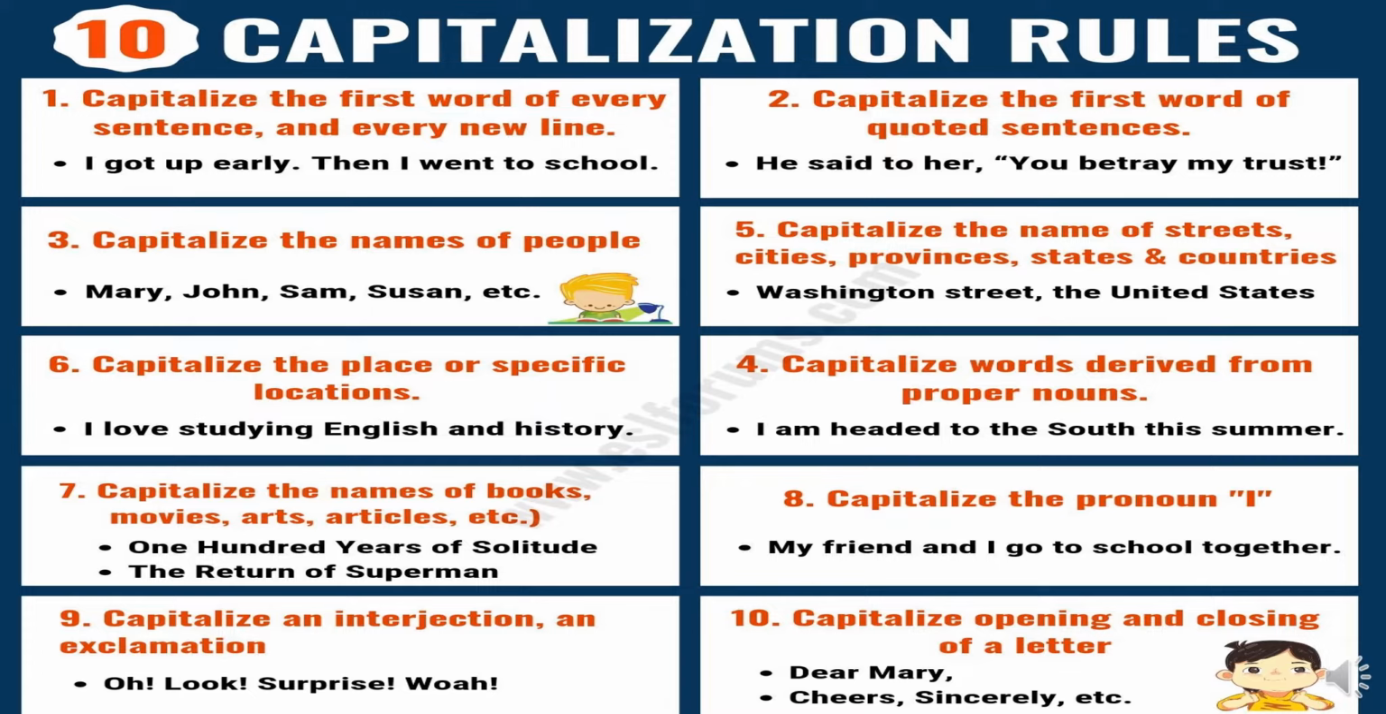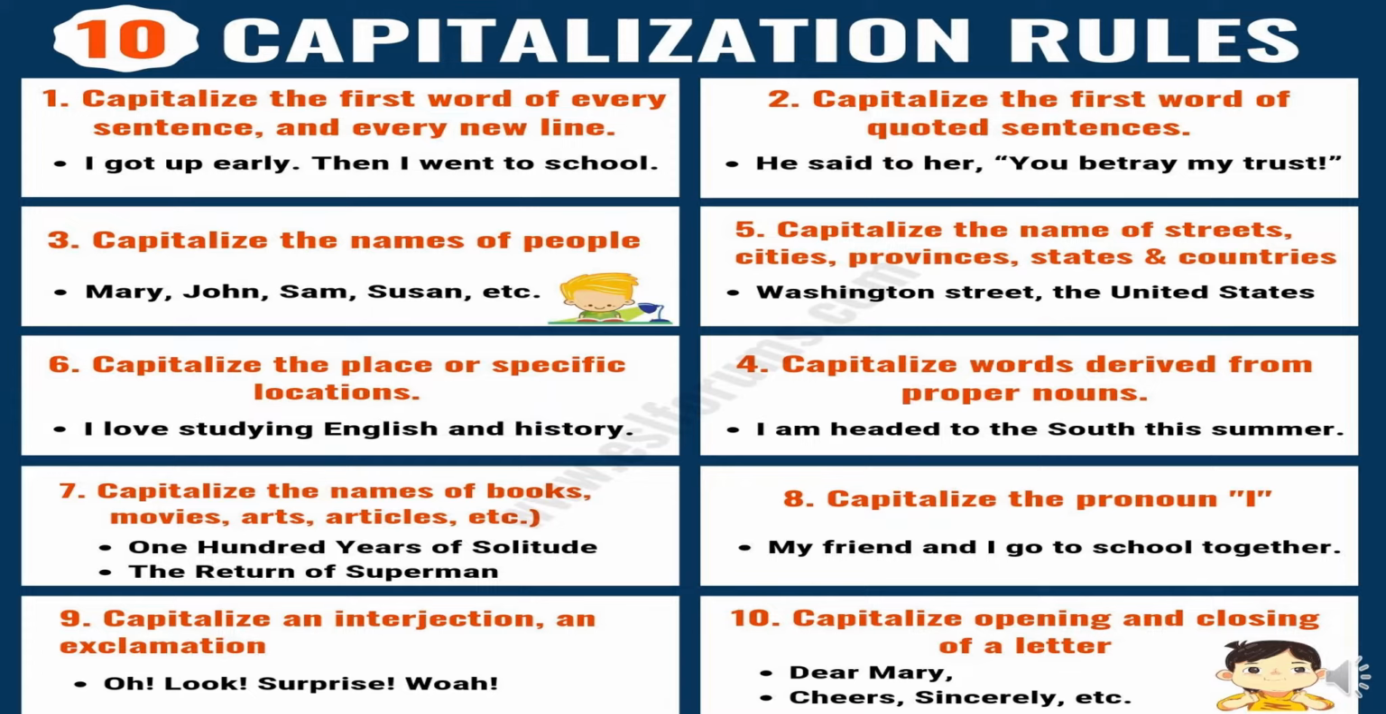Here is the example. I got up early, then I went to school. So the first letter of the first word of every sentence has to be a capital, right? Second is capitalize the first word of quoted sentences. When you are telling something to someone about a third person, at that time we use whatever the sentence is in the quotation marks, we use the first letter in a capital.